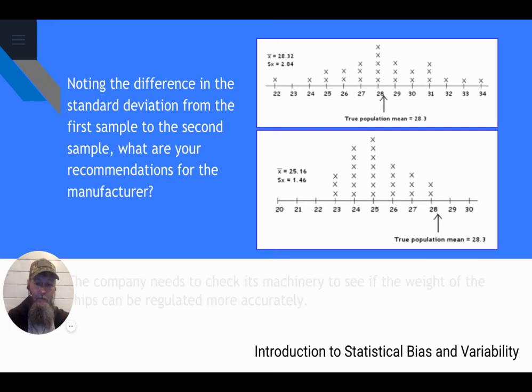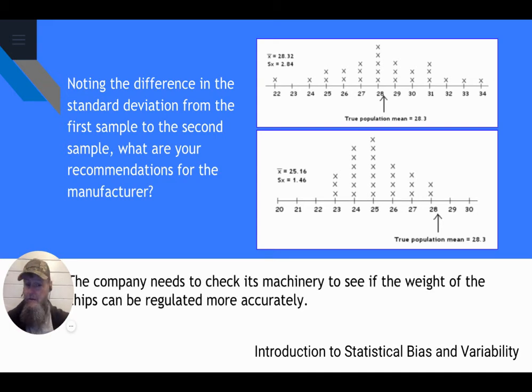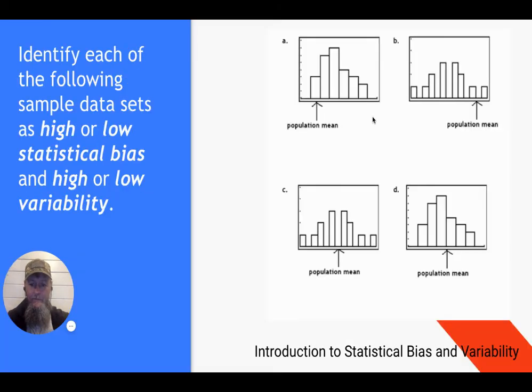Here's a good example of what we can tell them. Companies check their machinery, see if the weight of the chips can be regulated more accurately, because that's a wide range. Identify the following sample data sets as high or low statistical bias or high or low variability. Now remember, if they're all close together, that's low variability. If they're spread out, it's high variability.